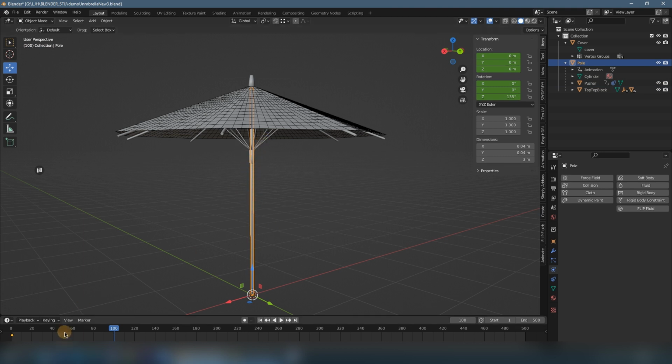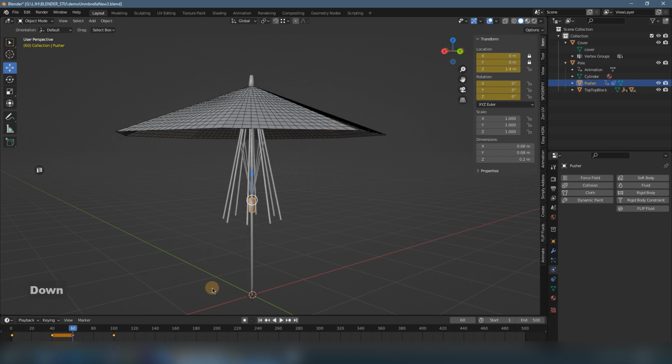But I want the rotation to begin from the point of the open action. So I click the pusher, press down arrow to go back to the previous keyframe. Now I select the pole and give it another keyframe at 60 as well.